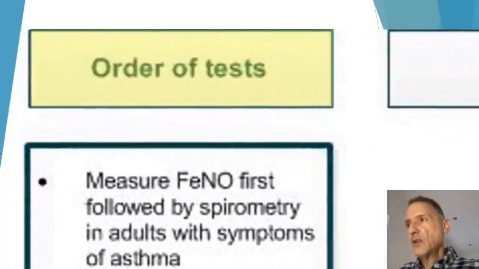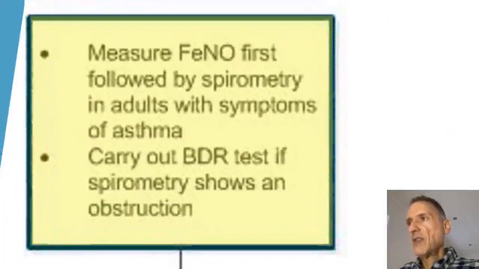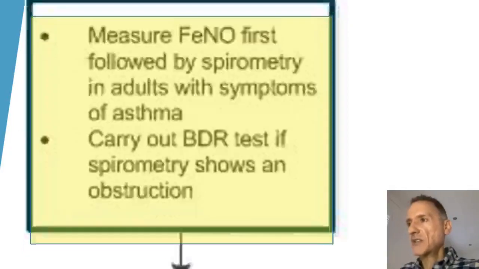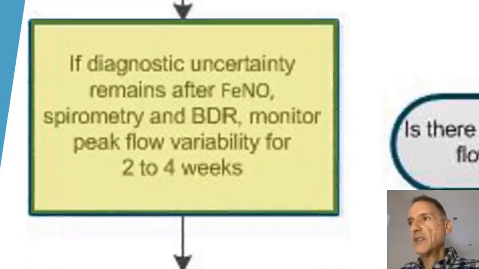We're now going to look at the order of the tests. The first test to do in adults is always fractional exhaled nitric oxide levels, followed by spirometry. So we will measure the fractional exhaled nitric oxide first, followed by spirometry, and then we will consider bronchodilator reversibility testing only if the spirometry shows an obstruction. If diagnostic uncertainty remains after fractional exhaled nitric oxide, spirometry and bronchodilator reversibility, we will monitor peak flow variability for 2 to 4 weeks.